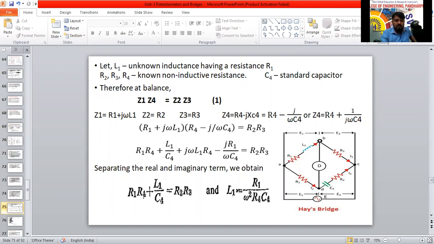Yes, sir. Next, this one, what will you do? You take the R1, here also R1 is there, here also R1 is there. You take the R1 term outside here now. R4 will keep as it is here now. Plus 1 by omega square C4 square R4 equal to R2 R3. To simply keep as it is here.